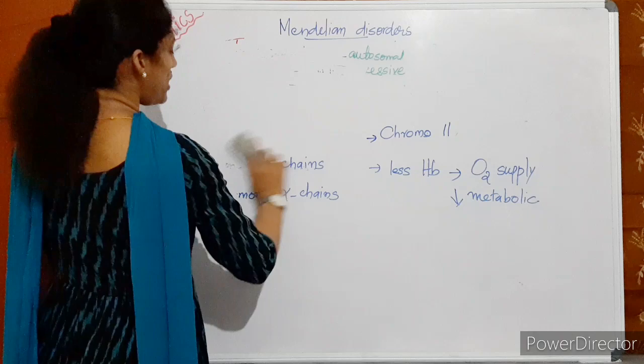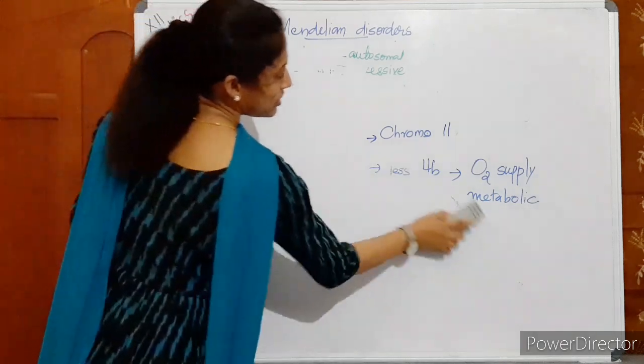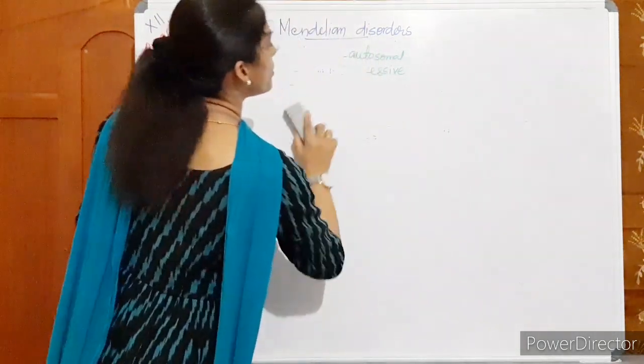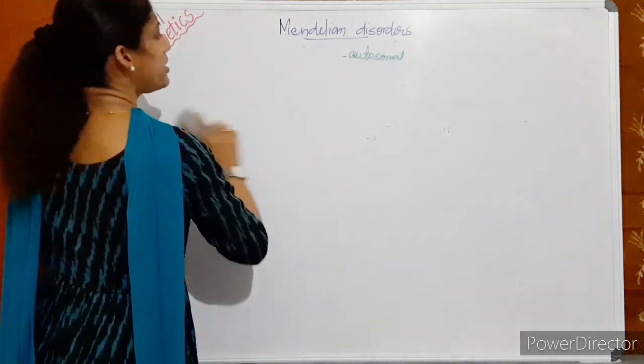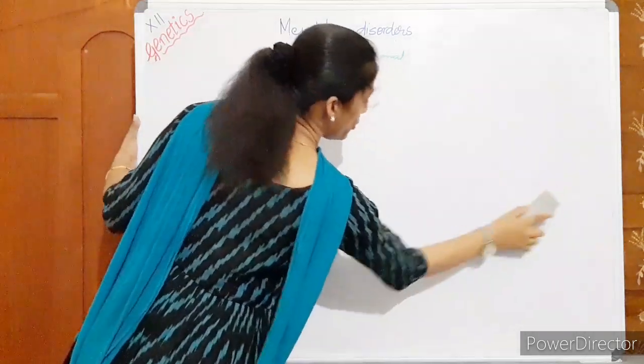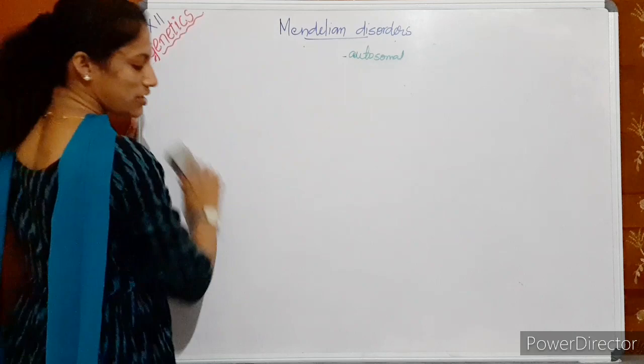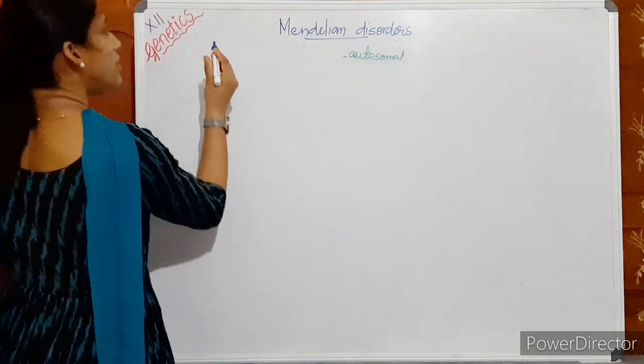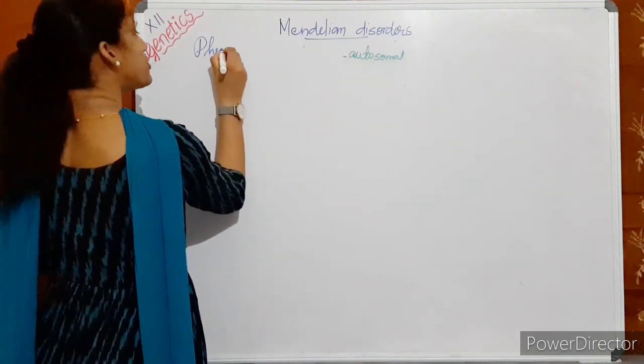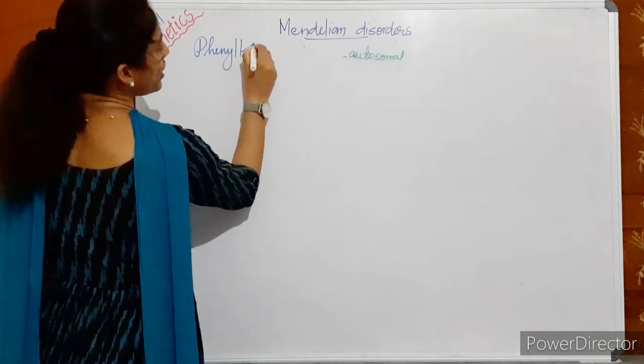Then we move on to the next, third disease. Another autosomal recessive disease, that is phenylketonuria. The third disease is phenylketonuria. Okay.